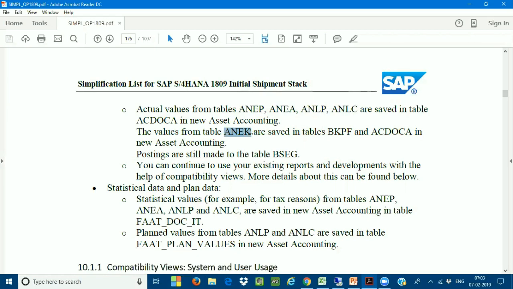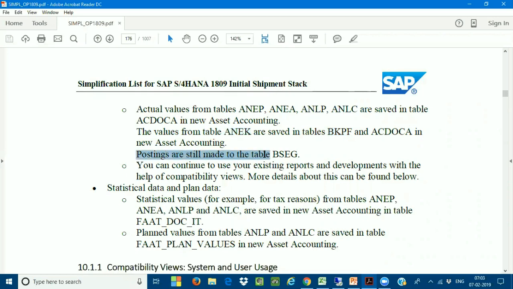Now, in asset accounting also, we had the header table called ANEK. Now there is no ANEK table. Now we have only one header table for the ACDOCA table, which is called BKPF. No more are we using ANEK as a header table. Why? Because we have only one universal journal entry table called ACDOCA, and for that universal journal entry table, we have only one header table, which is BKPF. Very, very important here.